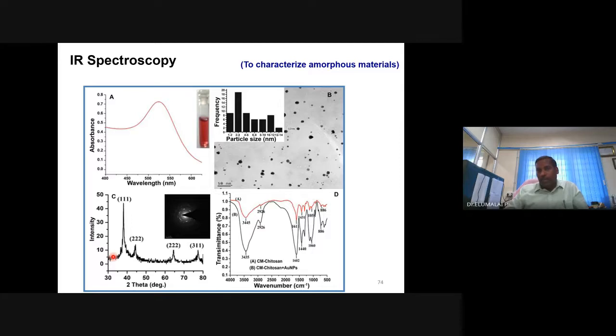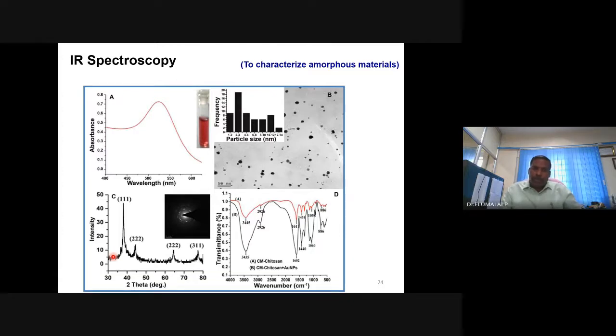Only in the crystalline materials, atoms, ions, molecules are arranged in a periodic, symmetric manner. You get a significant intensity of the diffracted radiation, quantify it, convert into theta, and d-spacing, etc. How will you confirm if it is an amorphous material where you get a very flat X-ray diffraction profile? You can use infrared spectroscopy and Raman spectroscopy to complement that.